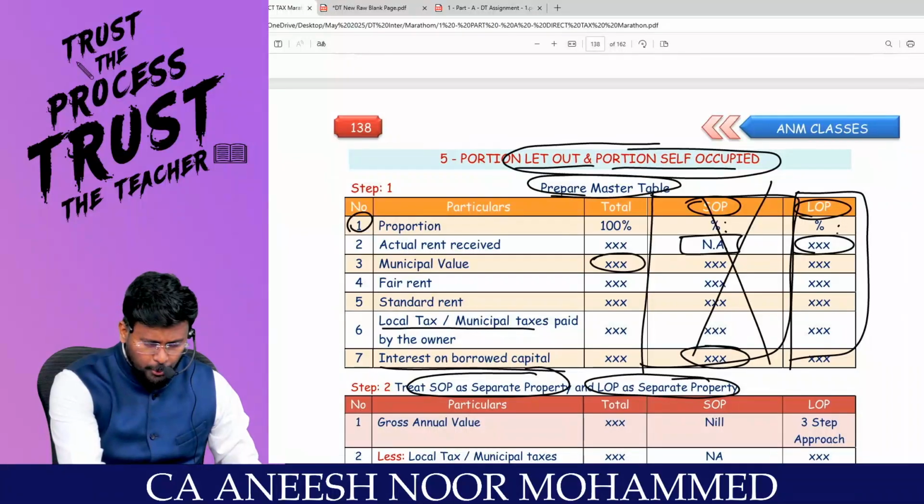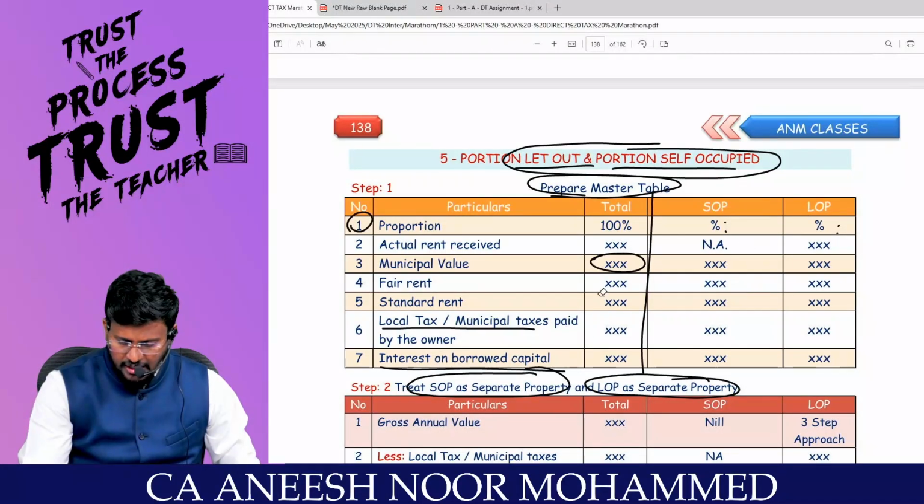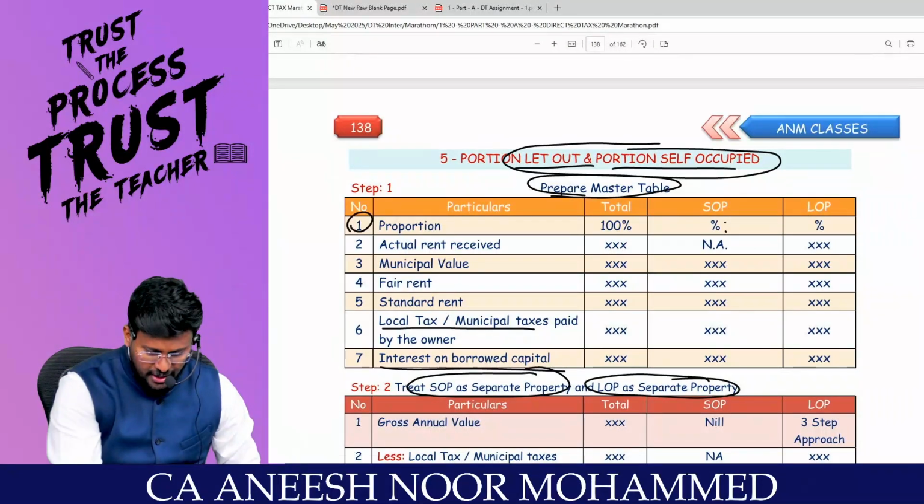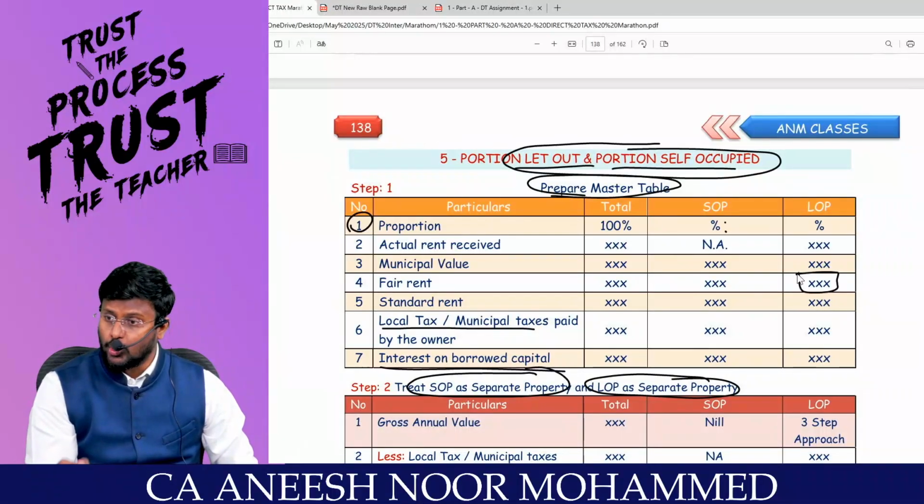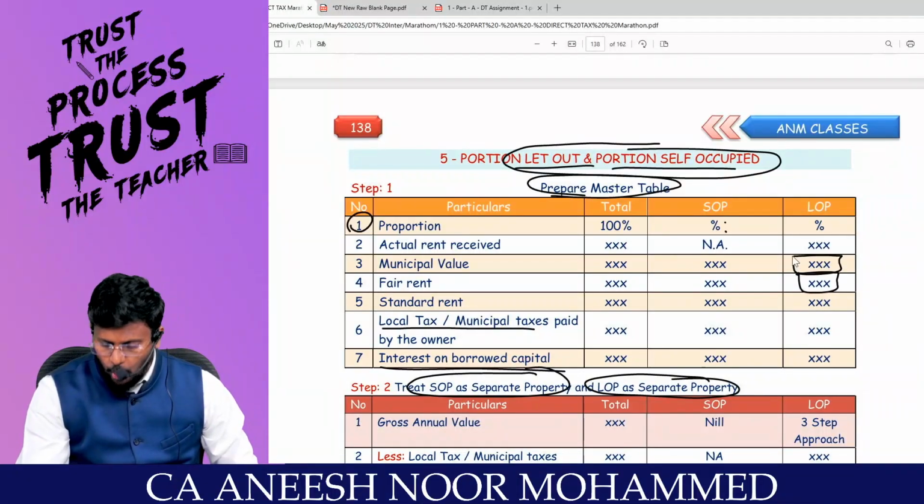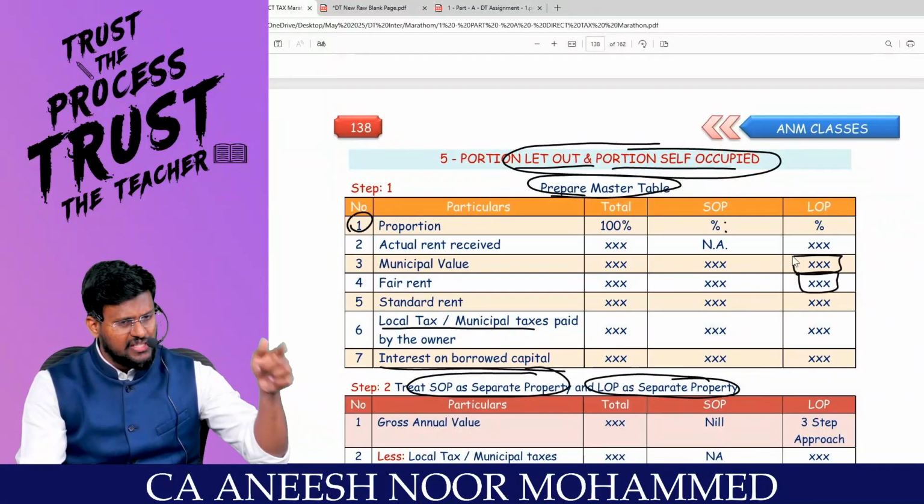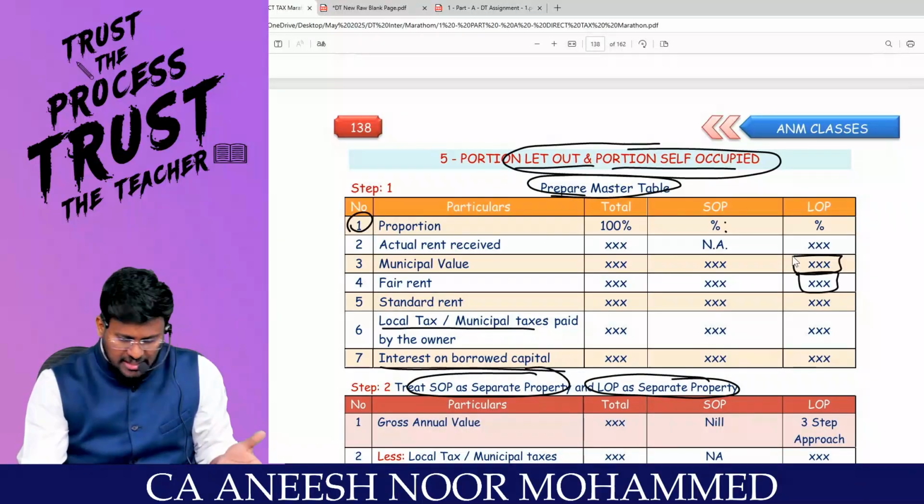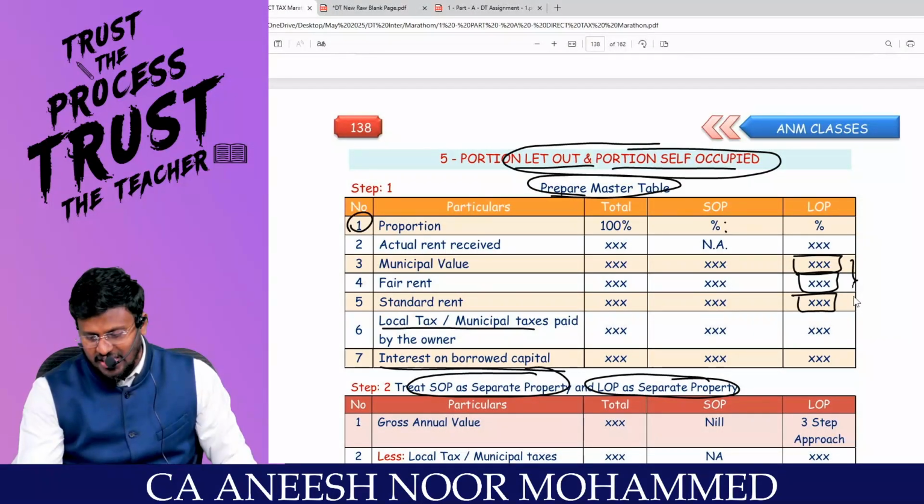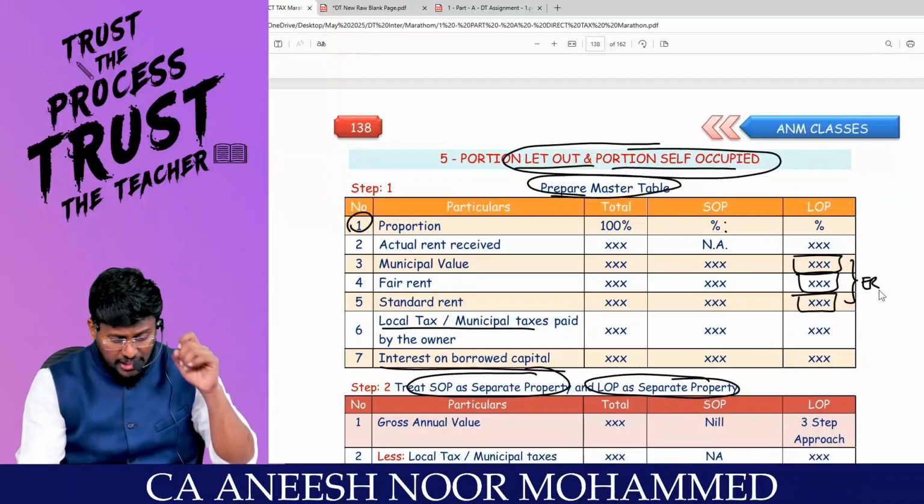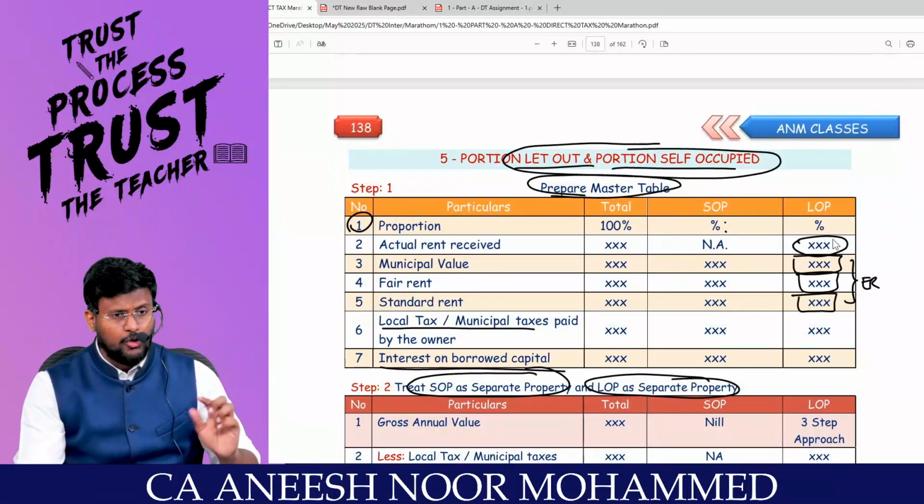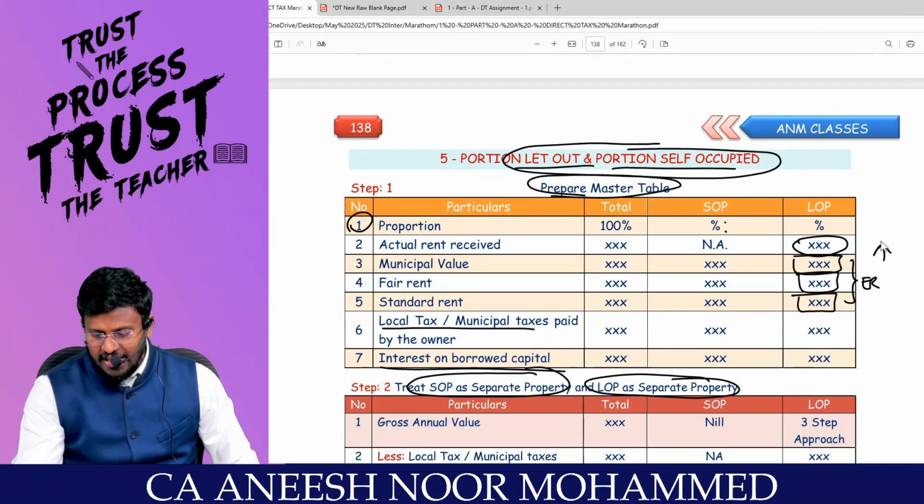Sir, let out property. Anyway, we have to take it. Every data will be available. Then fair rent, see only this column, not the total column. Sir, municipal value, see only this column, not the total column. Whichever is higher. Or standard rent, if it is there, whichever is lower. You got the answer as expected rent, correct? Actual rent received or receivable will be there only for the let out portion. Then whichever is higher, you finalize the GAV.